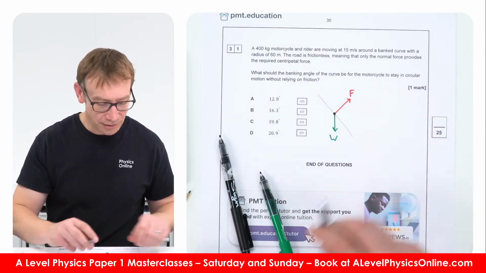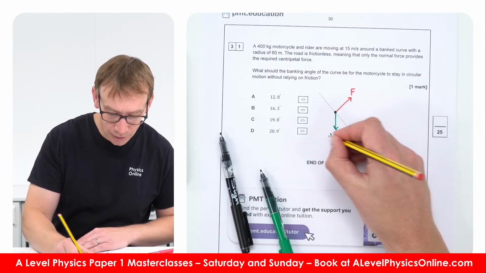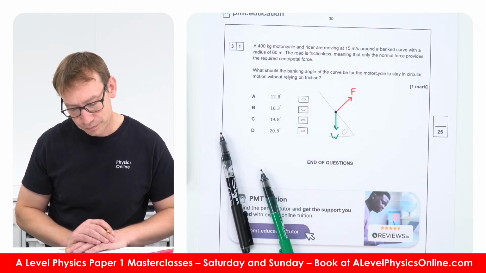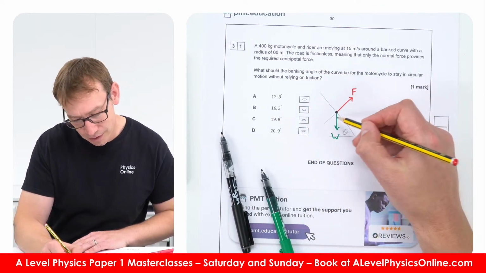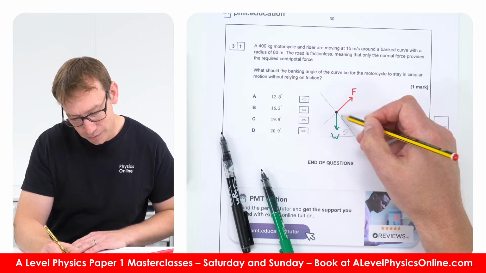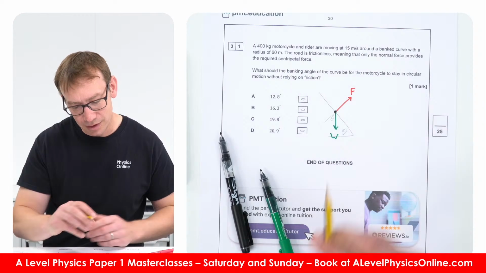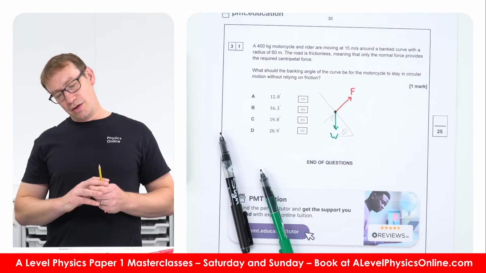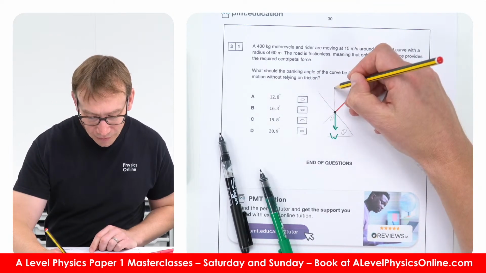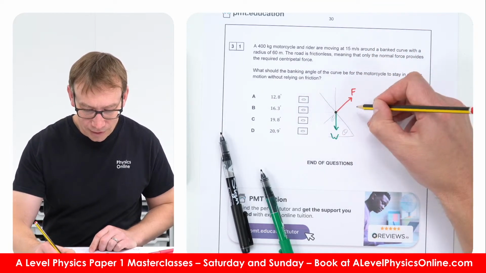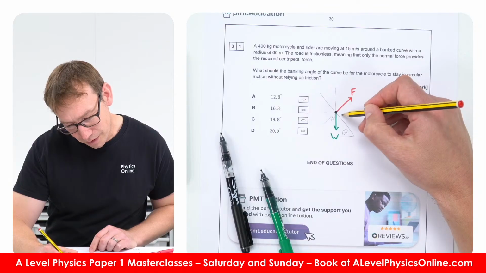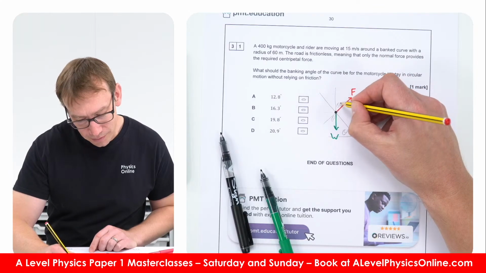If we've got an angle here of theta, then this angle is 90 minus theta, so that angle there is theta, and that's theta up there as well.